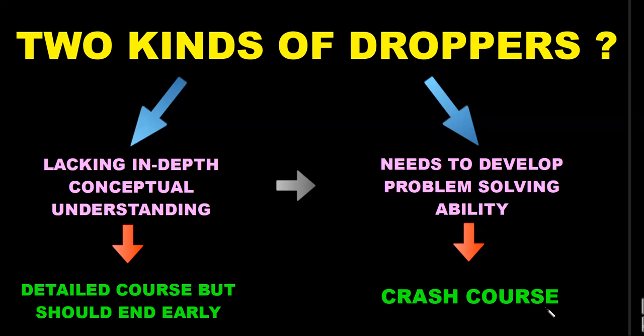Obviously, that's why it's slightly priced above the usual crash courses that you will find on the web from big institutes and big names, but it is still less than the detailed course. Obviously, there is a difference between a 60-week course and a 14-week course. So first of all, you make a decision whether you want to be part of the detailed course or a crash course. Remember, as a dropper, you have a chance of the detailed course now in April. You will not have the detailed course choice in December. So you have two choices now. If you are taking it later, then you have only the crash course.